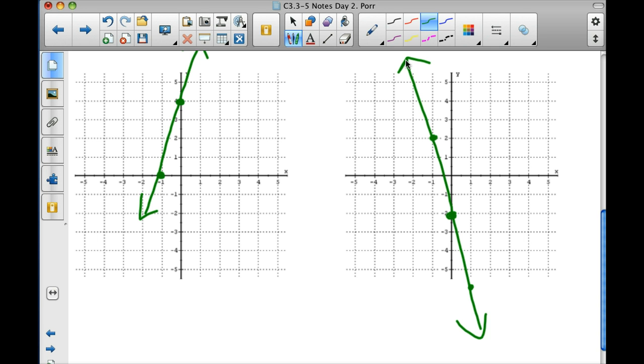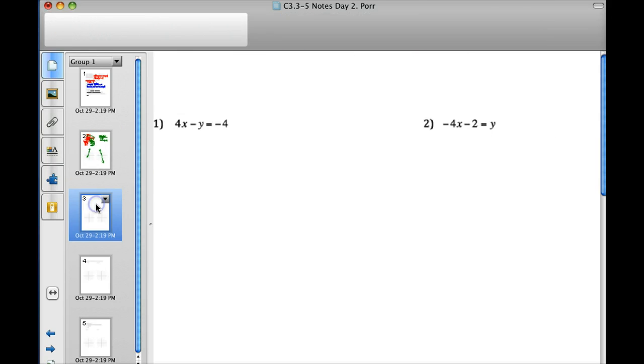What's easier? Slope intercept or standard? Slope intercept. Okay? But you have some of both. You got to do it one way or the other. All right, jump to the next page, guys. You're doing great.